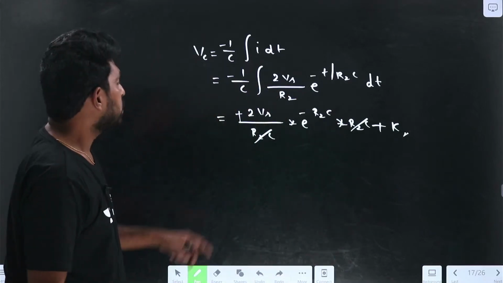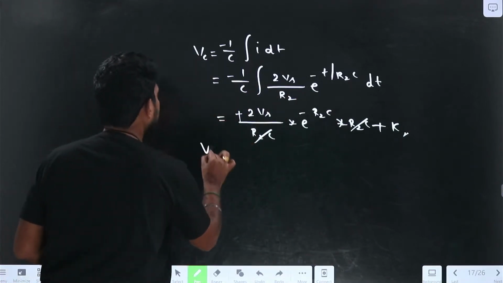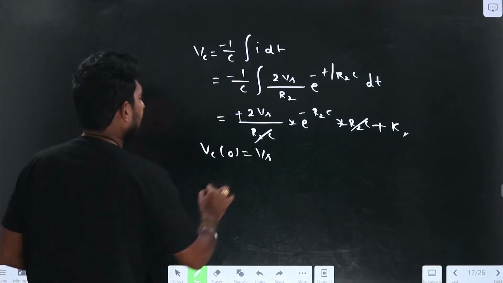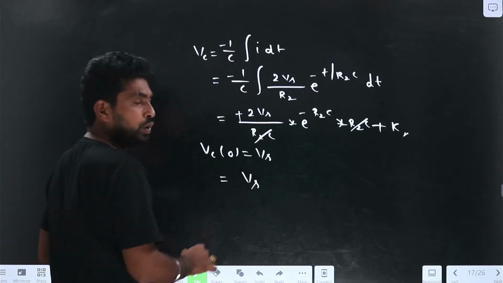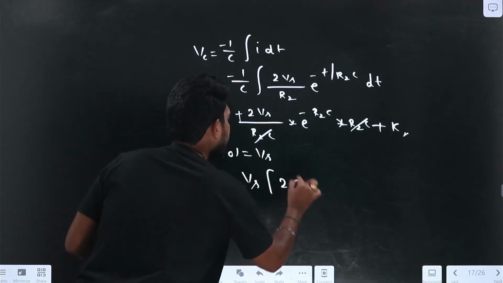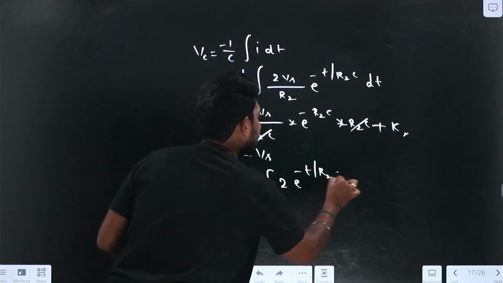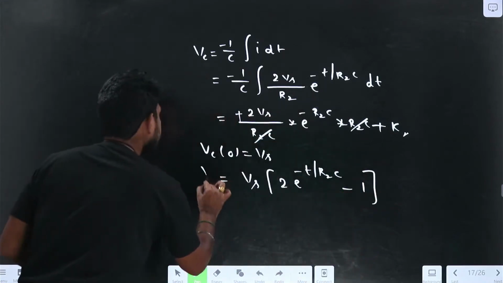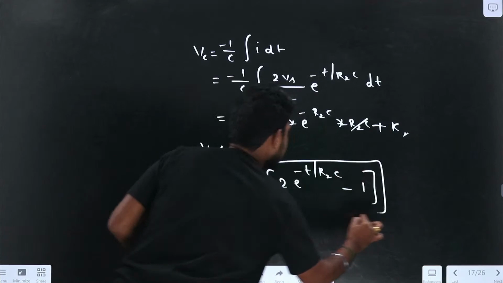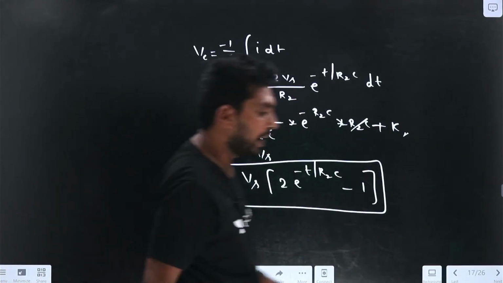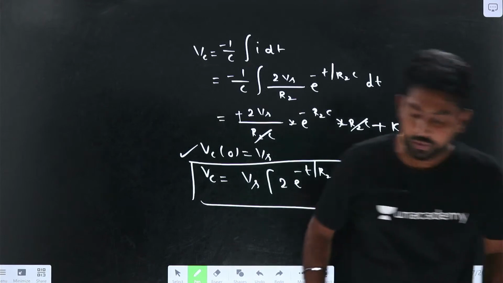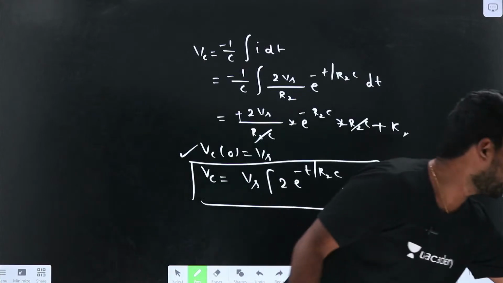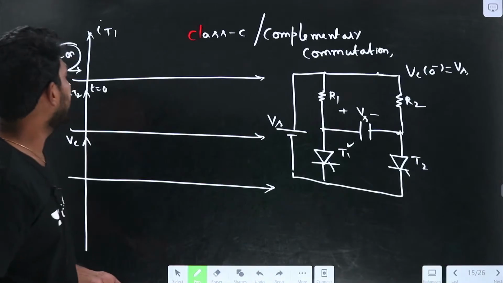Now if I apply VC of 0 equal to Vs, I will get the expression as Vs into 2 into e power minus t by R2C plus Vs minus 1. This is the expression for VC. So now we have found the VC value as well as the IT1 value.